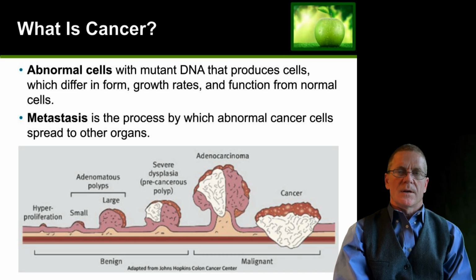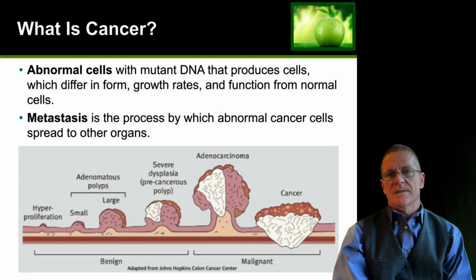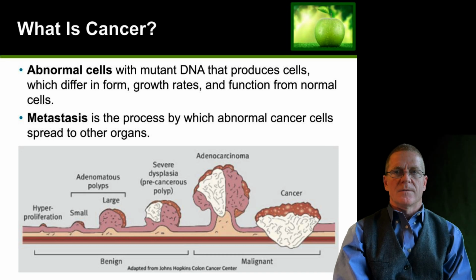So reducing inflammation is a key to reducing cancer risk. But mutations do occur every time a cell grows and divides. And this is why cancers typically occur later in life. There are much higher rates of cancer for people over the age of about 55.